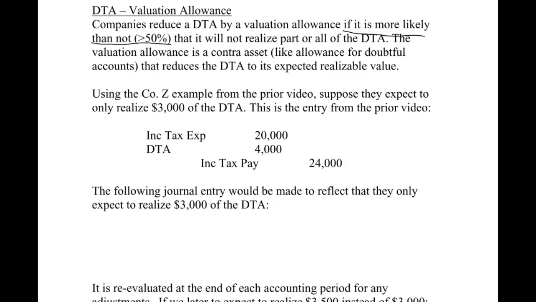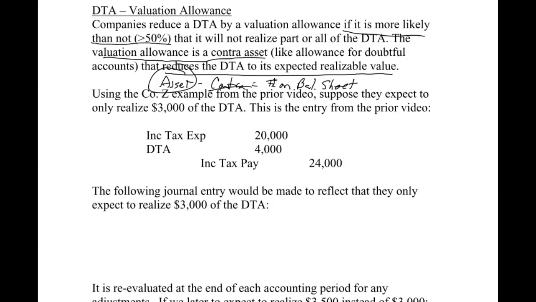All right, so the valuation allowance, like I was saying, is a contra asset account, just like the allowance for doubtful accounts. It reduces the deferred tax asset to the expected realizable value. Remember, anytime you have a contra asset, you have asset less contra asset equals the number on the balance sheet. Accounts receivable is net. Think of historical cost of a fixed asset less accumulated depreciation, which is the contra asset, gives you the book value on the balance sheet. We don't reduce the asset itself. We use a contra account to reduce it down to the number we're going to show on the balance sheet, meaning the asset still stays in place at the actual number.